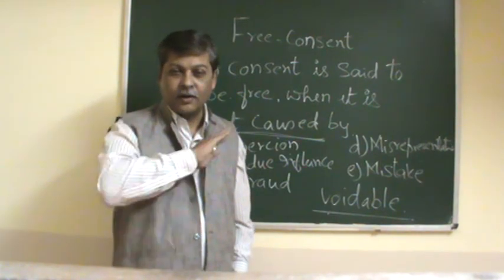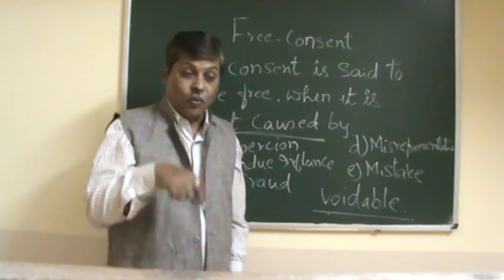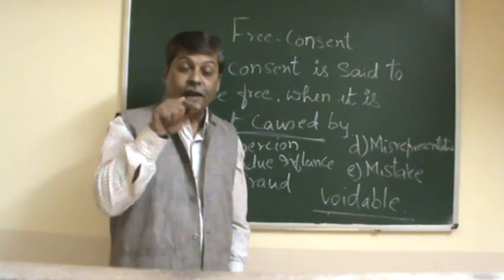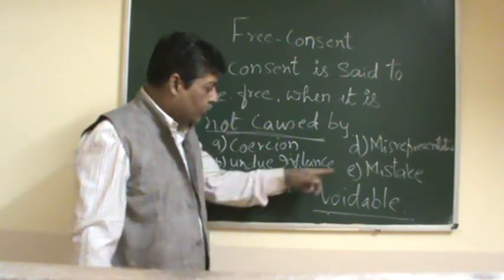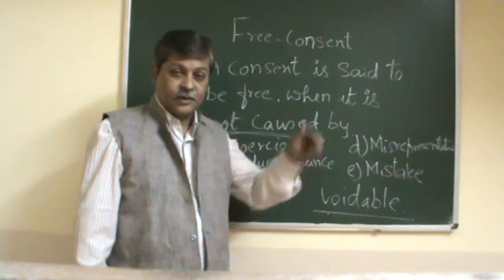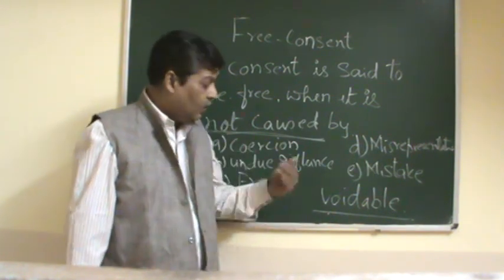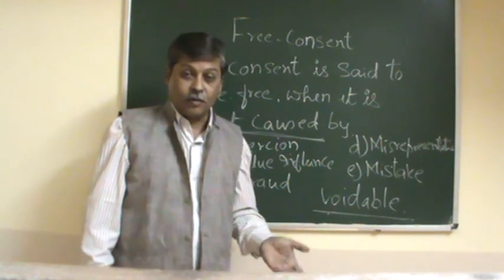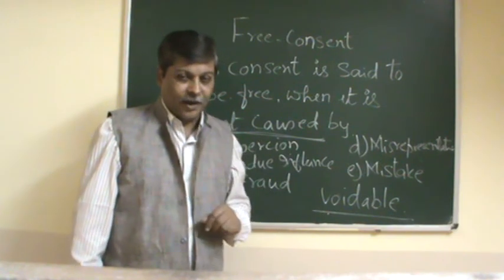A void contract is not enforceable in the court of law, but a voidable contract is enforceable in the court of law at the option of one party. The person whose consent has been obtained by any one of these methods has the right to enforce it in the court of law or to rescind the contract. It is at the option of the party.